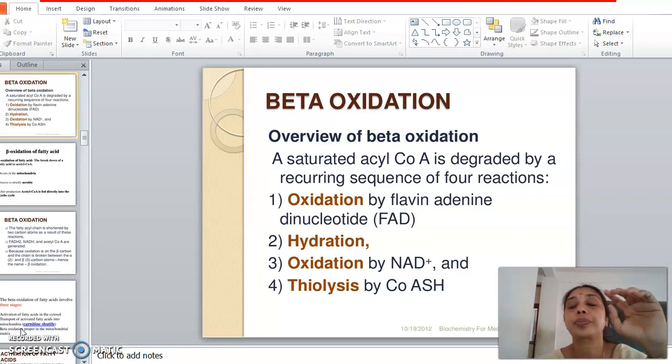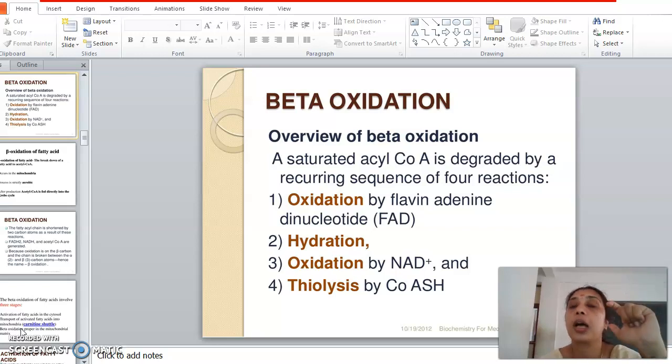Apart from that, you know that the pathway has 4 different steps. The first step is a dehydrogenation or an oxidation step, which is carried out by FAD as a coenzyme. The second one is a hydratase reaction, or the introduction of a water molecule, right? So that the double bond or the unsaturation is removed, and you introduce an OH group on the third position or the beta carbon atom.